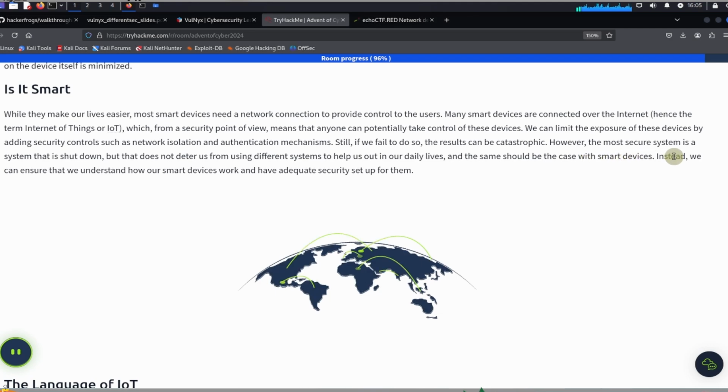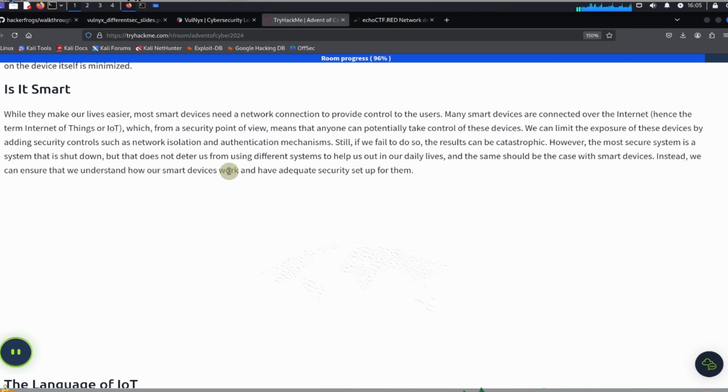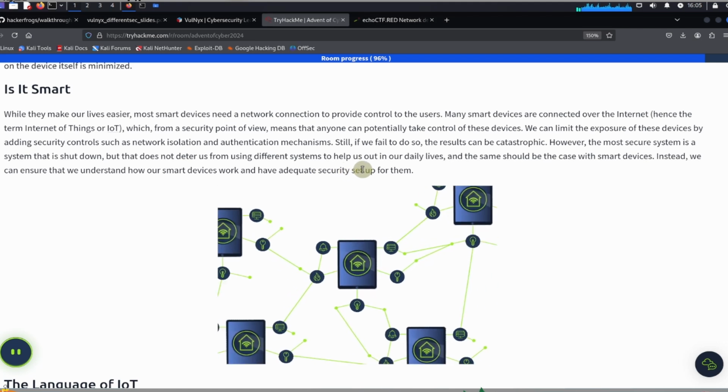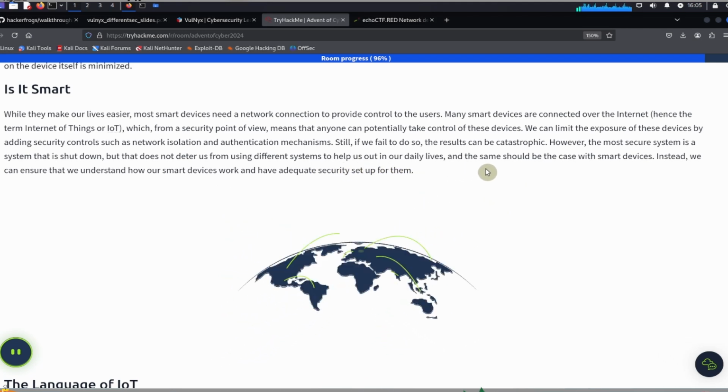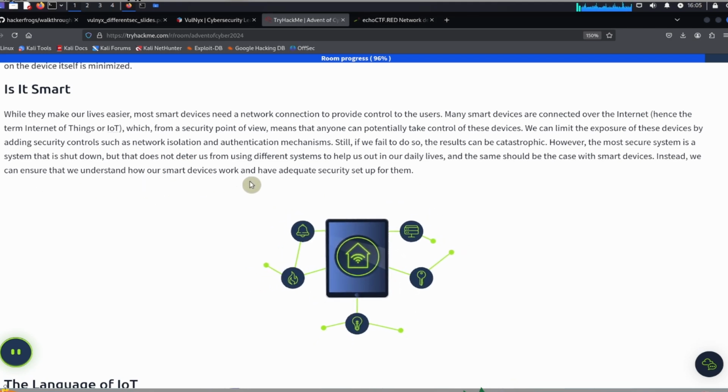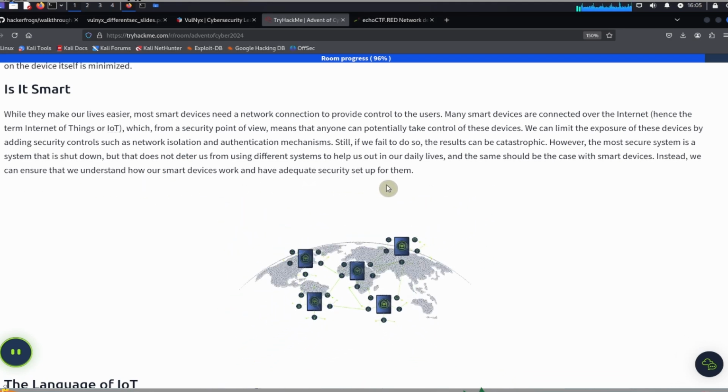However, the most secure system is a system that is shut down, but that does not deter us from using different systems to help us out in our daily lives. And the same could be the case with smart devices. Instead, we can ensure that we understand how our smart devices work and have adequate security set up for them.